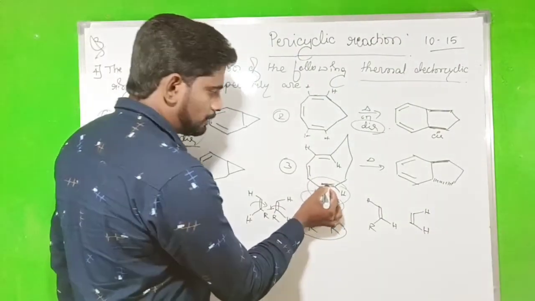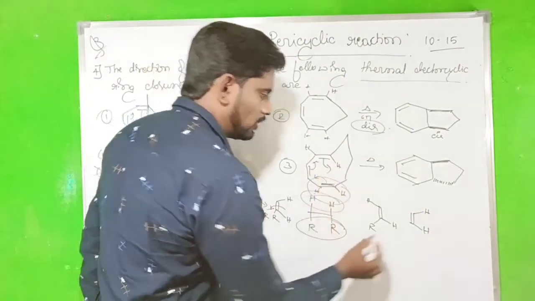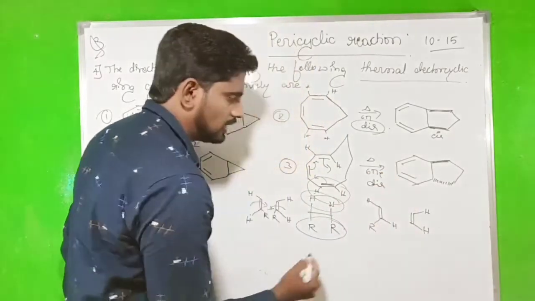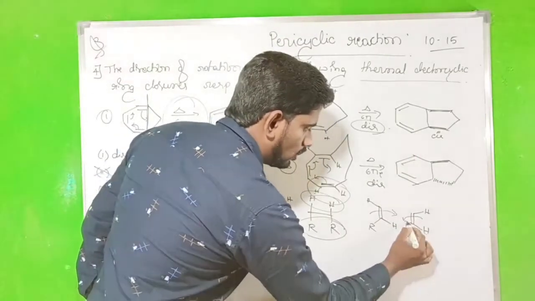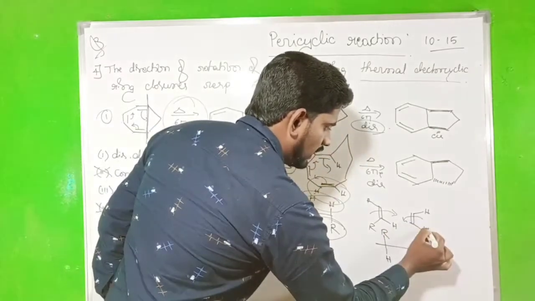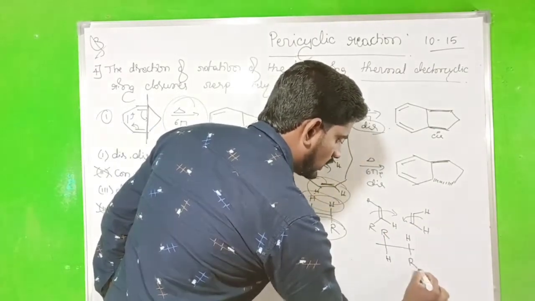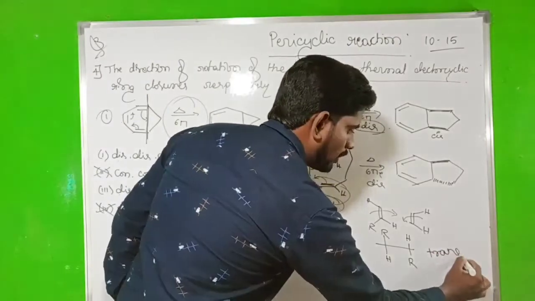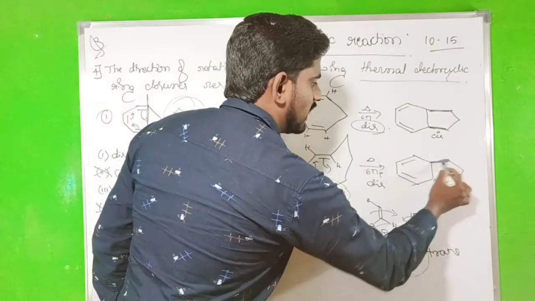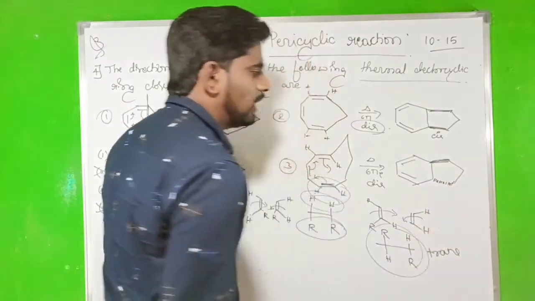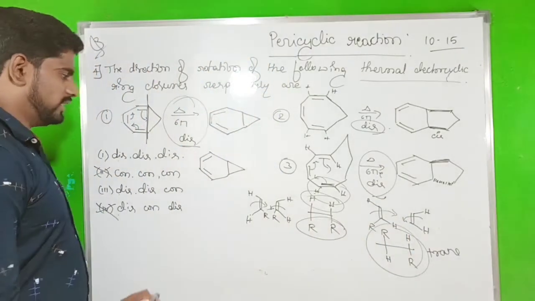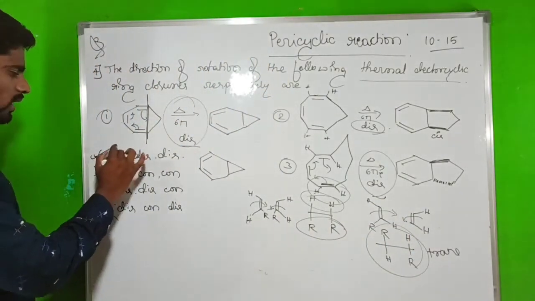The 6 pi electron is involved here, so it should be disrotation. While doing the disrotation, look here, the R goes up and H comes down, then H goes up, R goes down. That gives the trans product. So one is a thick line representation and the other is a dotted line representation. So these all show disrotation. Hence the first option is the correct option.